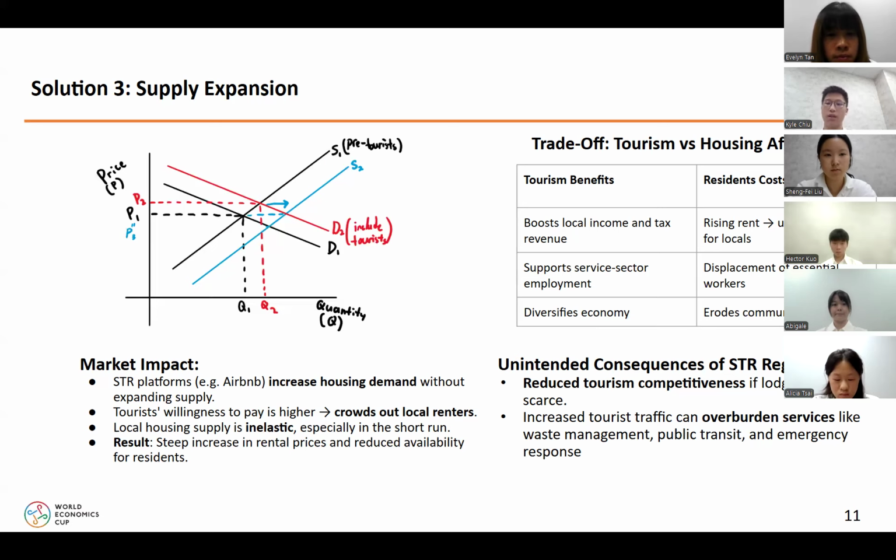Tourism competitiveness could suffer if accommodation becomes scarce. And as visitor volume grows, cities may see infrastructure strain. Things like public transport, waste management, and emergency services all get overloaded. That's why instead of restricting demand, we advocate for making supply more adaptive. It's a more sustainable, flexible approach.